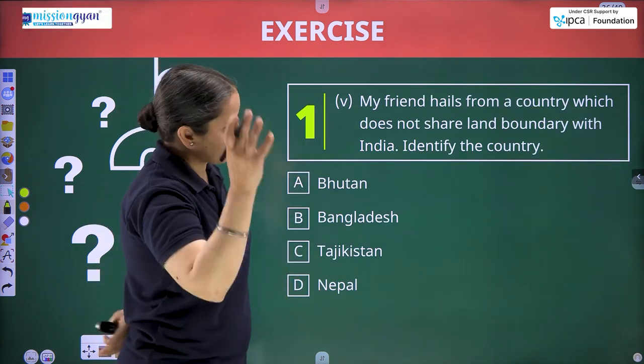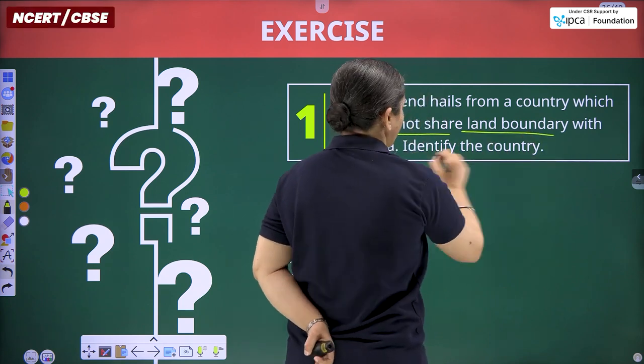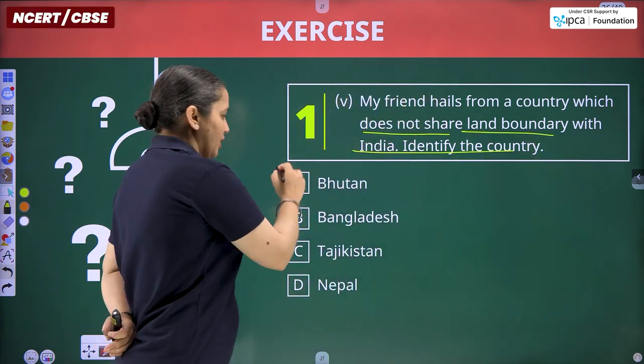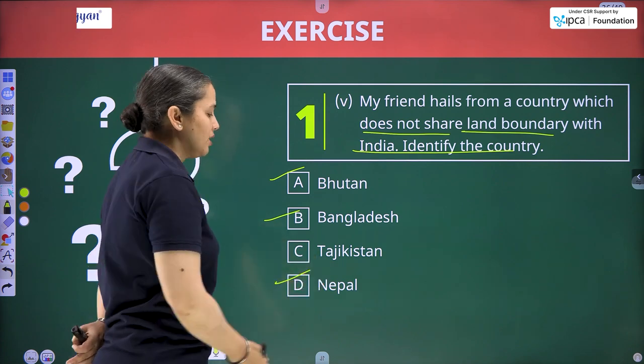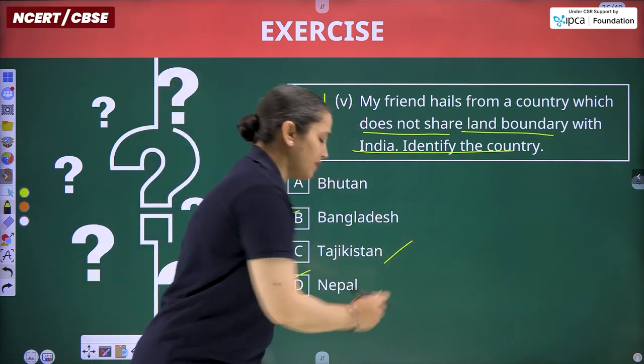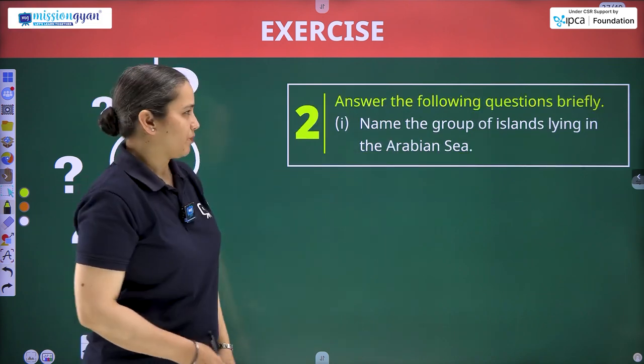My friend hails from a country which does not share a land boundary with India. Identify the country. Bhutan does share, Bangladesh does too, Nepal too as well. So our answer is Tajikistan, that is beyond the Pakistan, Afghanistan part.